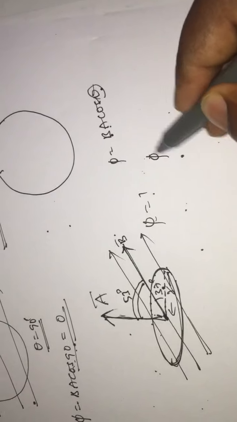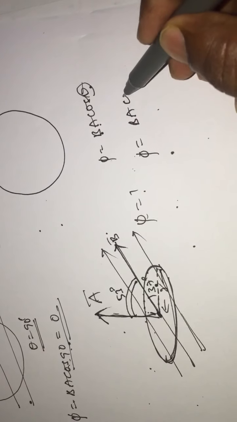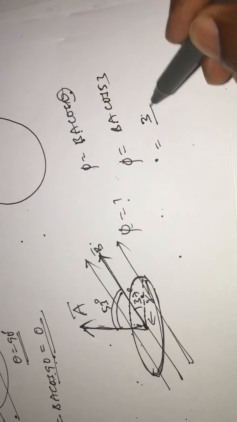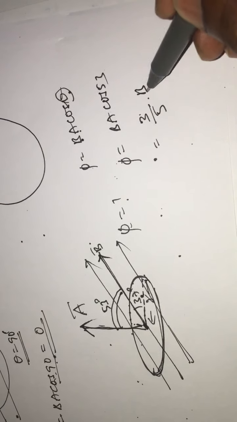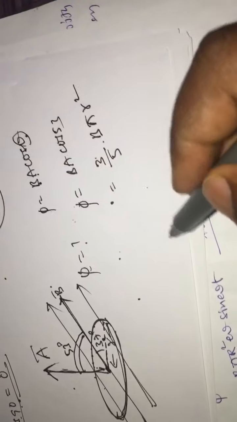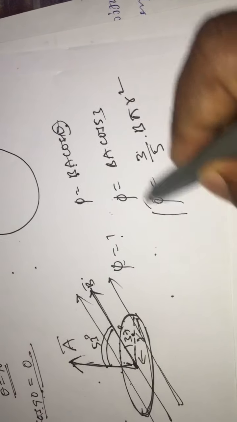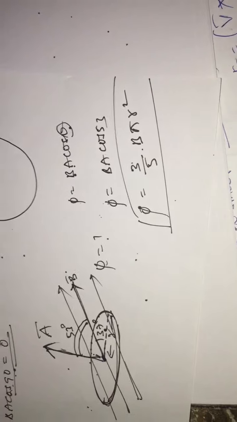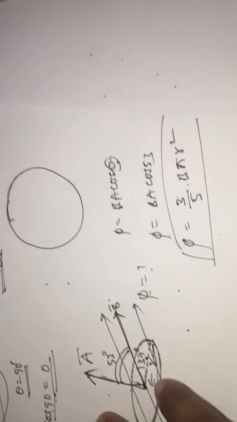So phi equals BA cos 53. Cos 53 value is 3 by 5, into B into pi r square. Area of the circular surface is pi r square. So this is the flux linked with this particular surface.